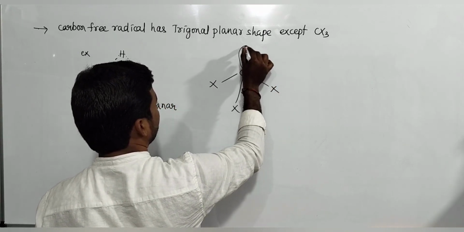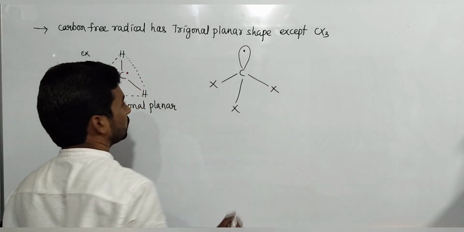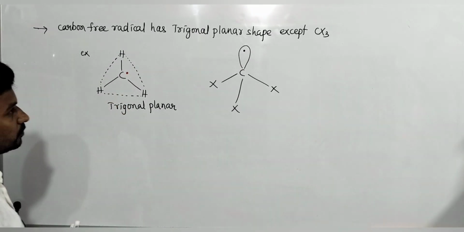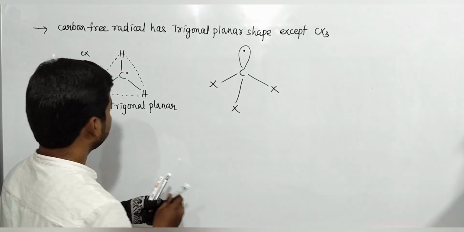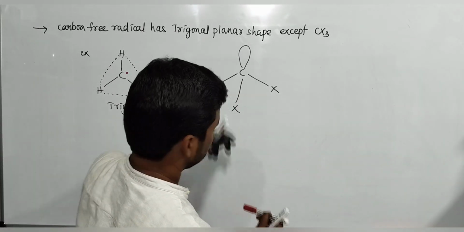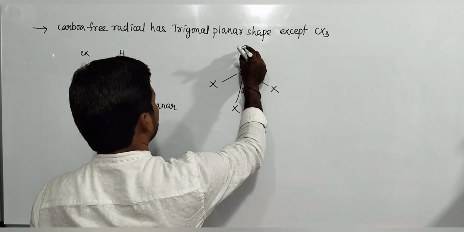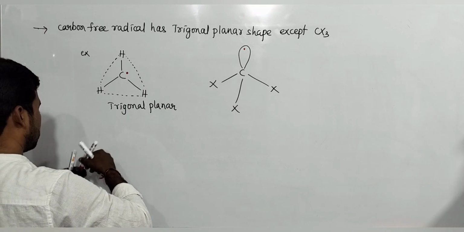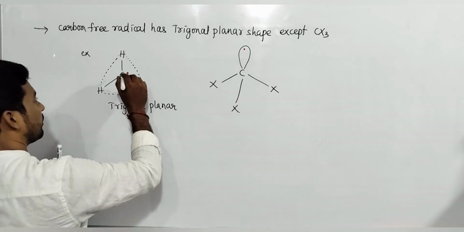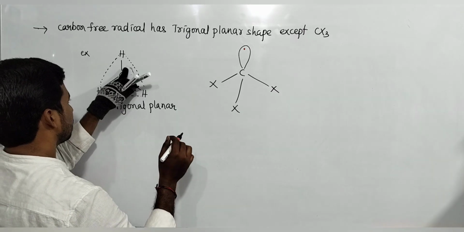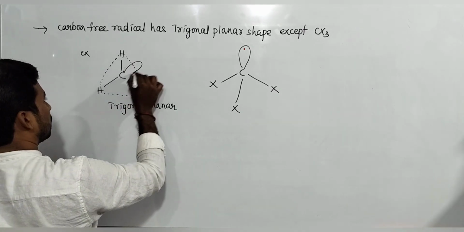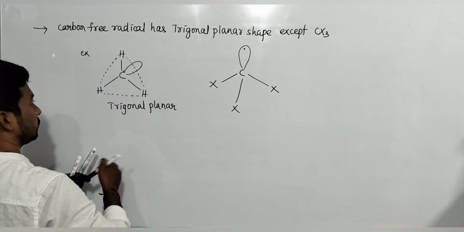Here carbon free radical has not a lone pair, but an unpaired electron, like this. This is also with an electron here. This is not different, this is also the same.